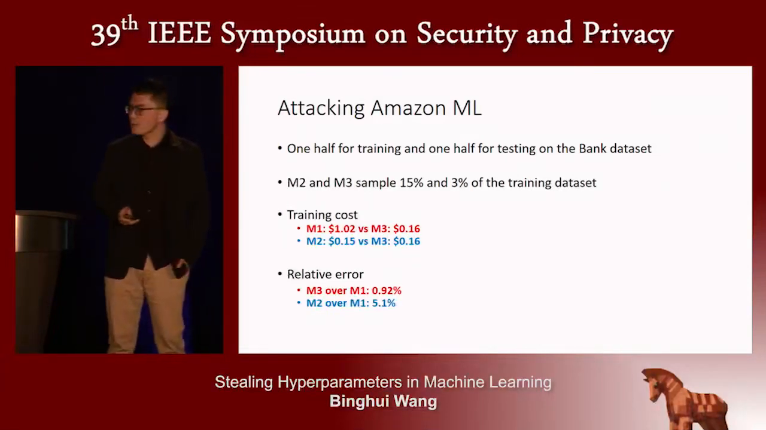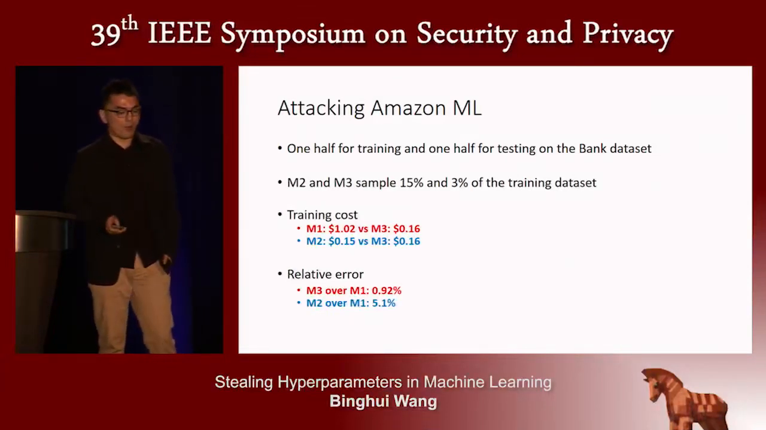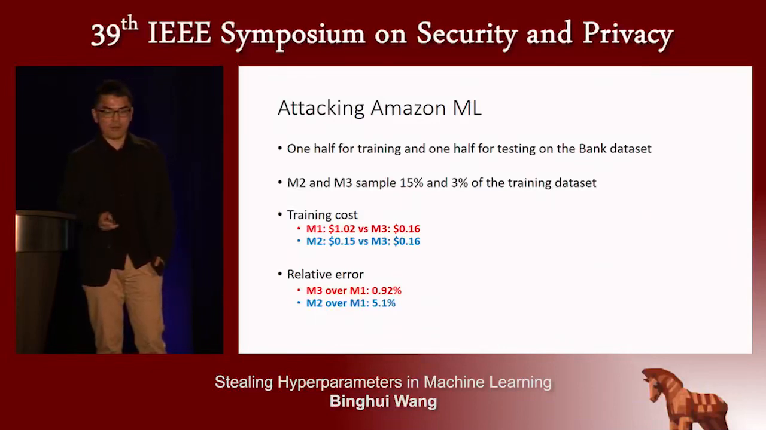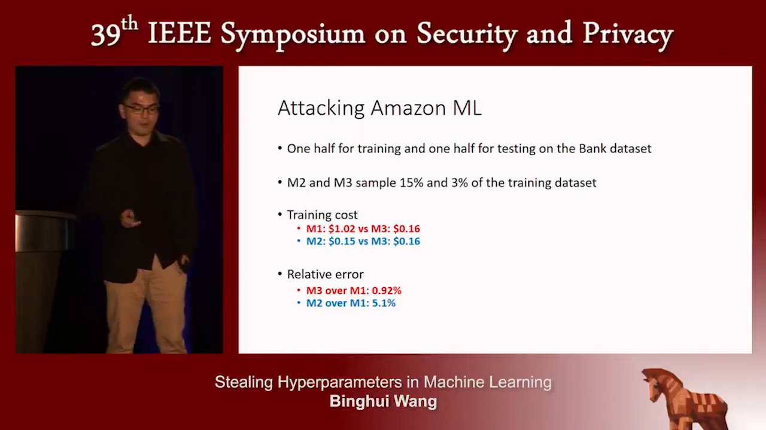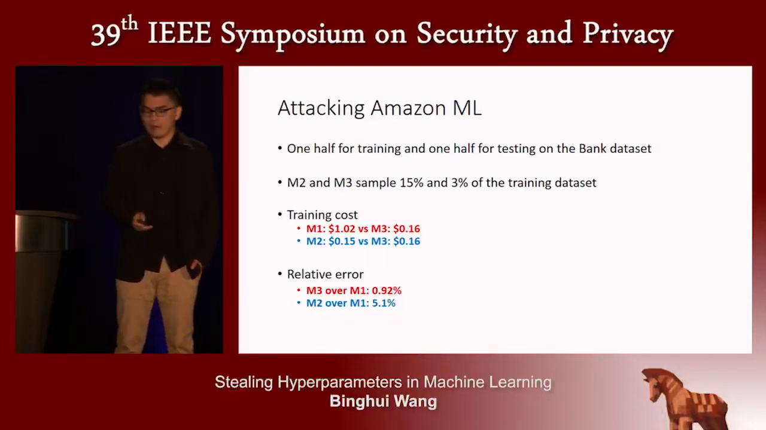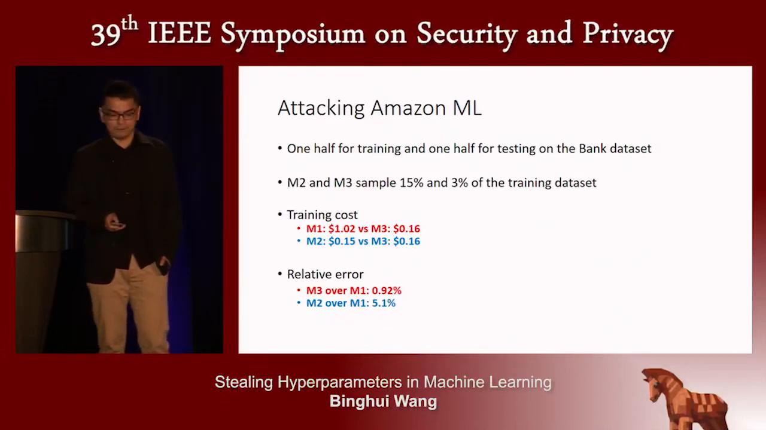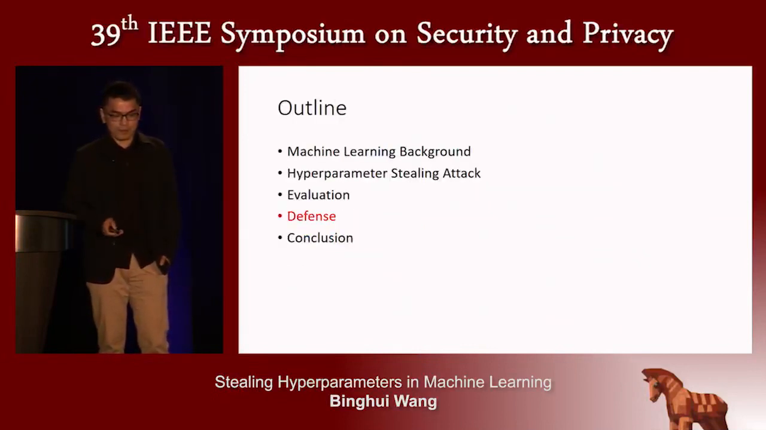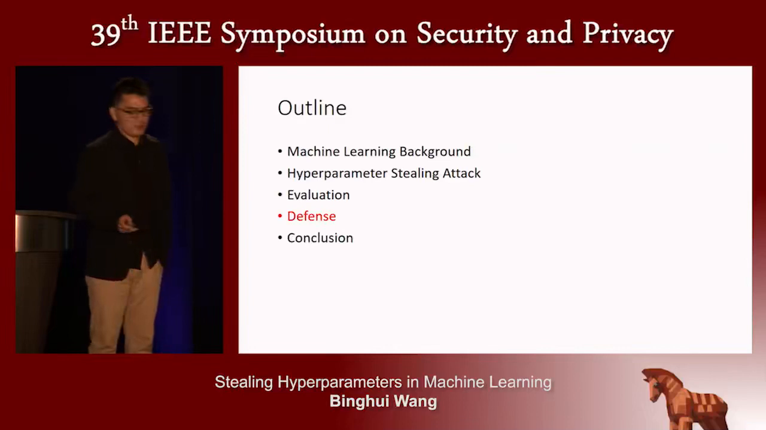So here we see that compared with M1, M3 can save much training cost, but with a very small accuracy loss. And compared with M2, M3 has almost the same training cost, but the relative error is much smaller.